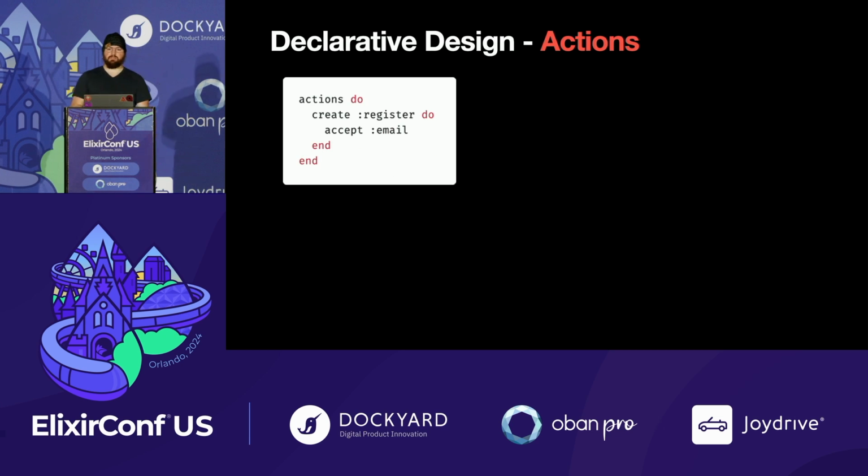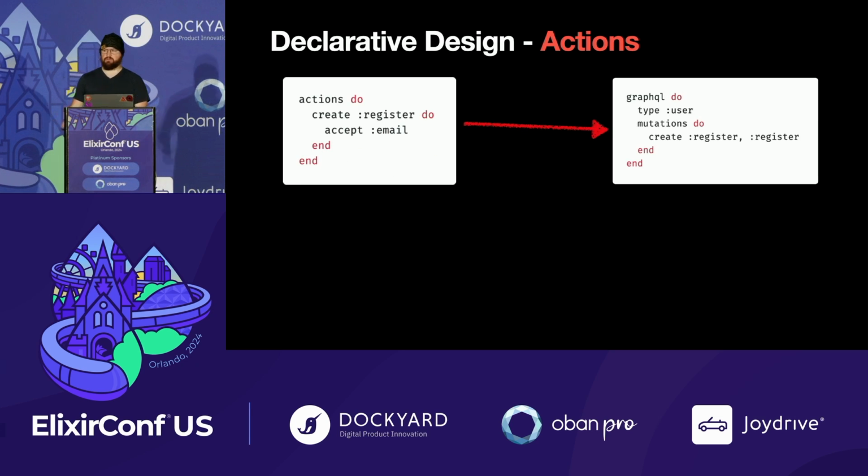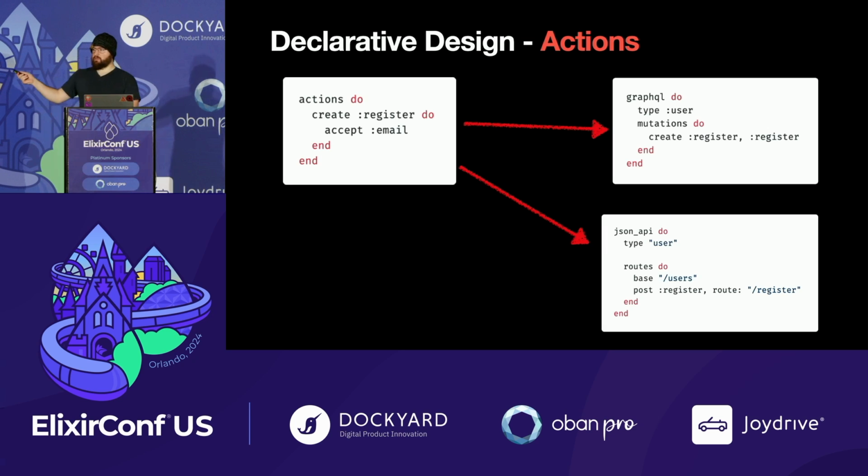And we use this to do things like allow you to define an entire GraphQL API with 5 lines of code. So given that register action, this isn't a trimmed down example of the code that lets you make a GraphQL API. That's actually all of it. You set it up and you have an absinthe schema somewhere off to the side, but from your development perspective, this is all that you have to write. This is the same thing for a JSON API, like a JSON API spec compliant API. That's all the code that you need to do.